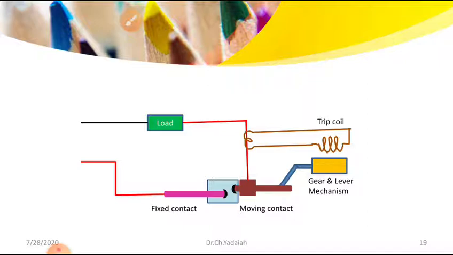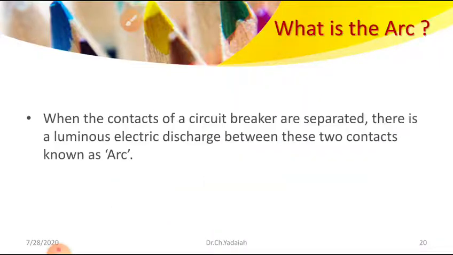Now here the arc is observed. What is the arc, first of all? Let us see. When the contacts of a circuit breaker are separated, there is a luminous electric discharge between these two contacts, known as an arc. We have seen it practically. When it is opening, there is a luminous, light, electric discharge between the two contacts, known as the arc.